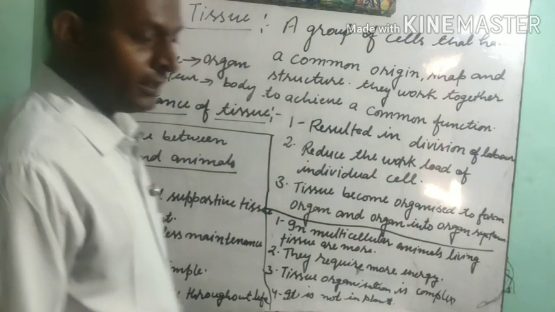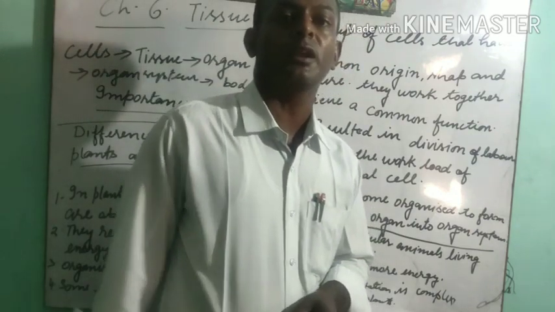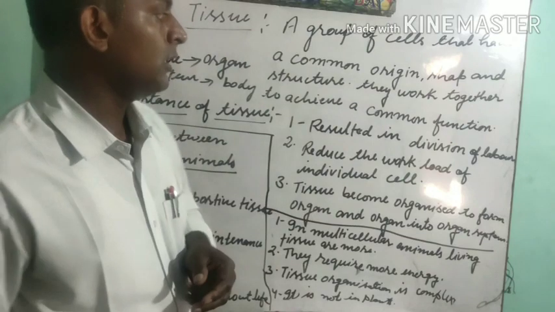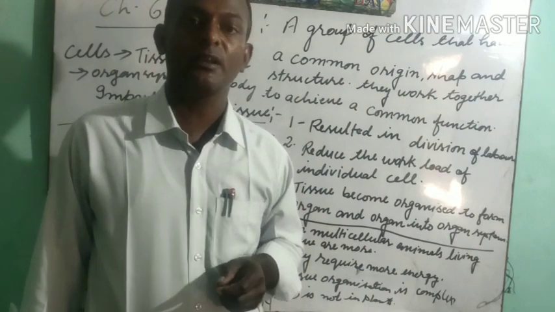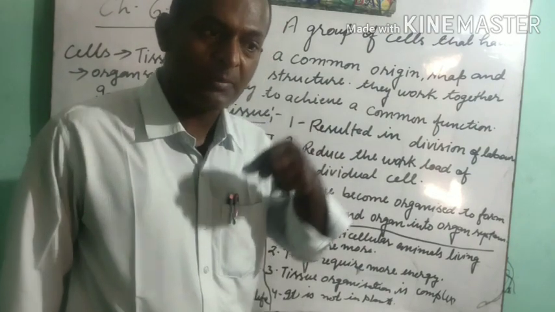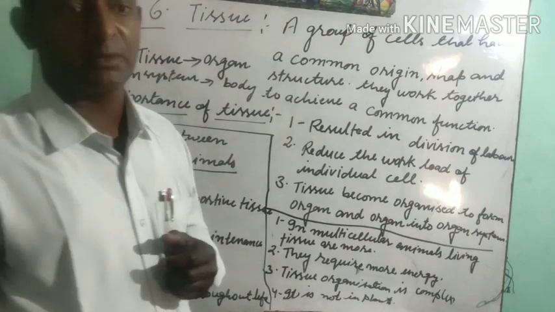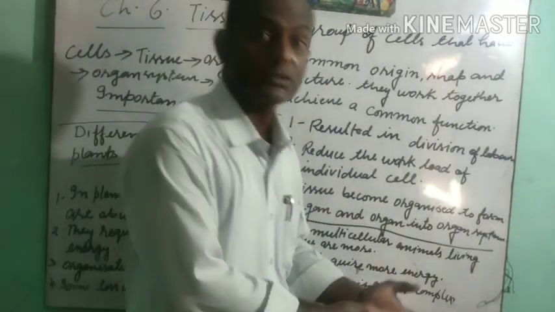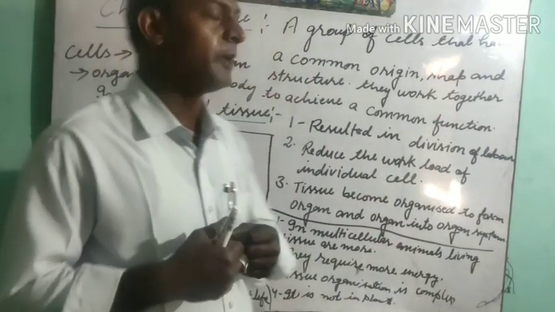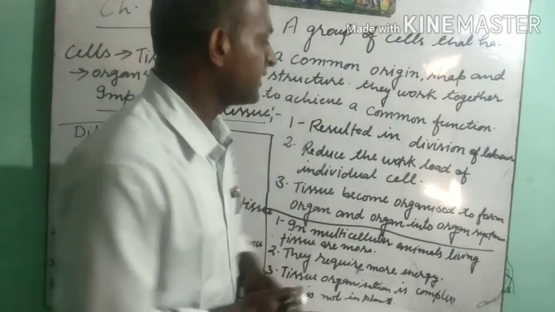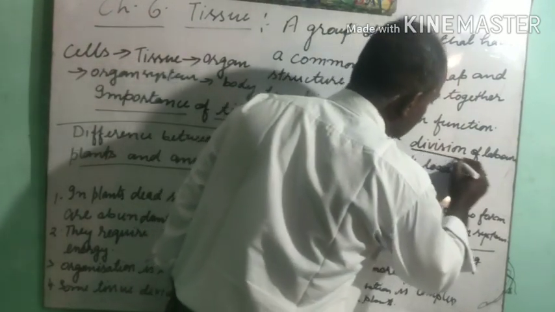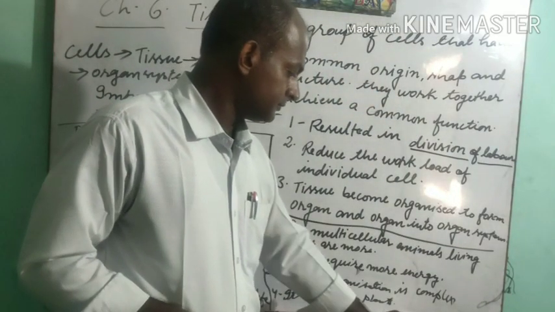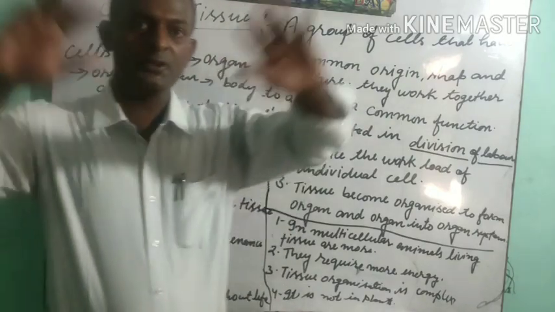Then we know that in multicellular organisms, many cells are combined together to form tissue, and that tissue has a very important function of division of labor. Division of labor means in our body there are different types of tissue like muscular tissue, connective tissue, nervous tissue, and these tissues perform different functions. Means in our body there are different types of tissue that perform different functions. This is called division of labor.